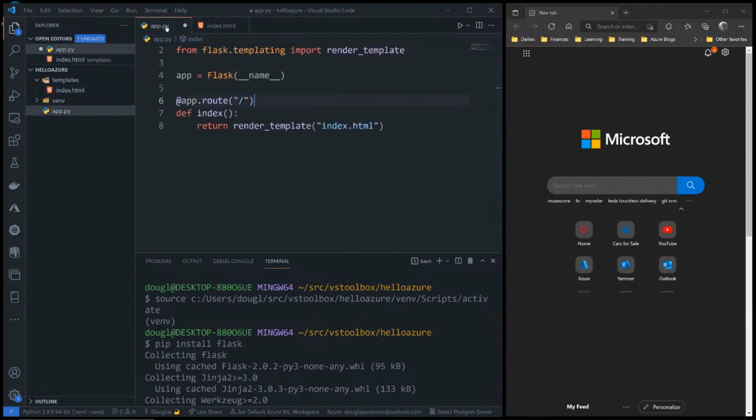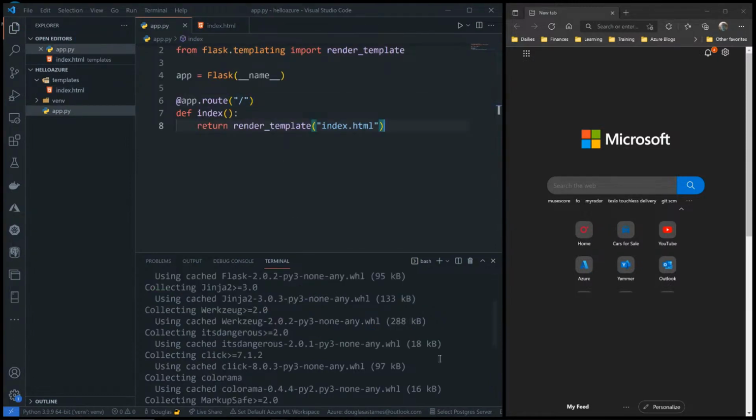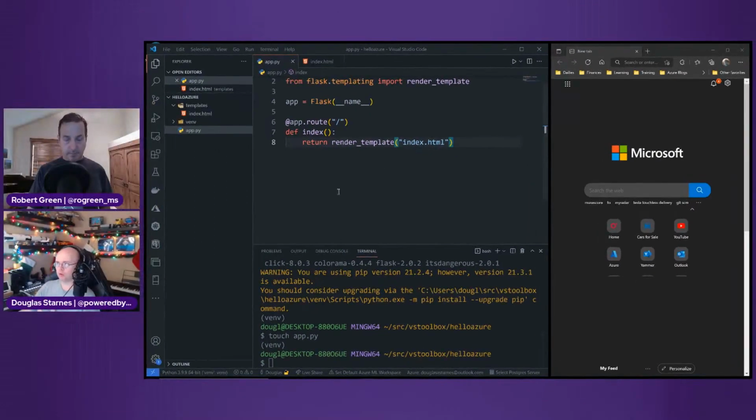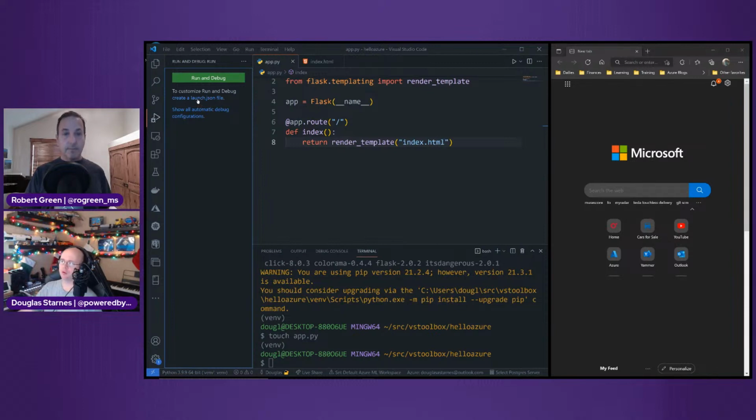Okay. At this point, I could go down here and I could set up my environment variables to run this, but there's support for running this inside of Visual Studio Code, sort of the F5 experience like you get in Visual Studio for Windows. So if I go over here to this tab, this Run and Debug, I could just tell it to run this file, or what I could do is set up a configuration. So if I wanted to have multiple different scenarios for running this file, I'm going to create a launch.json file.